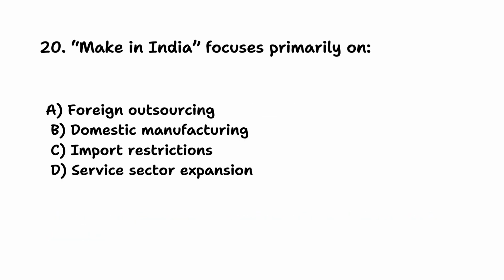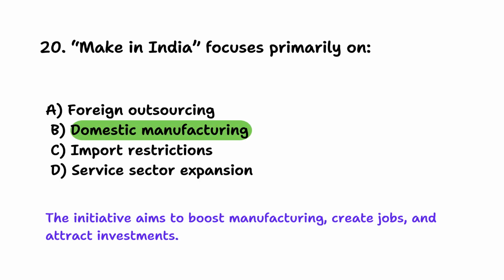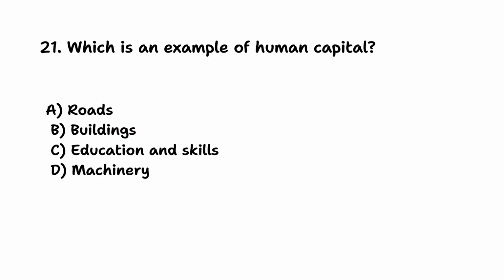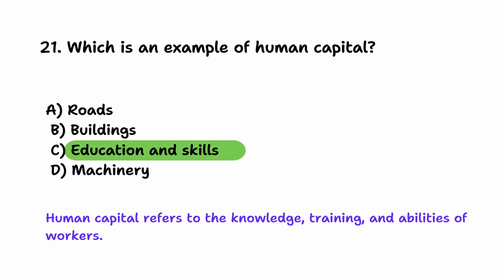Make in India focuses primarily on domestic manufacturing. The initiative aims to boost manufacturing, create jobs, and attract investment. Which is an example of human capital? Education and skills. Human capital refers to the knowledge, training, and abilities of workers.